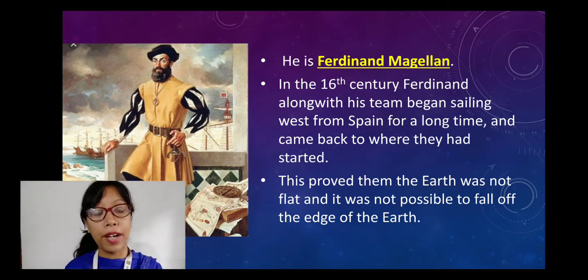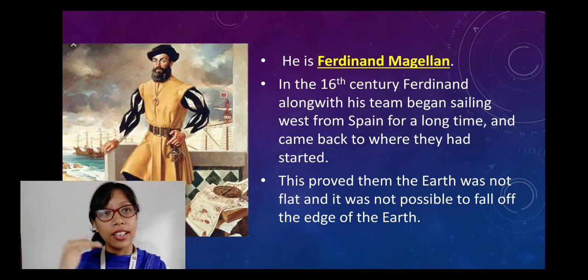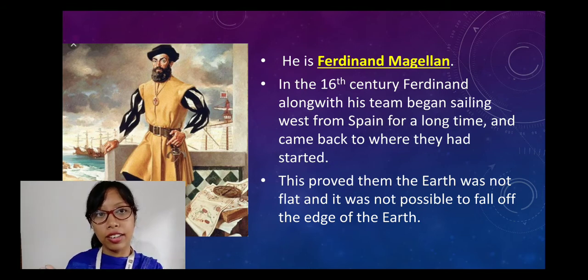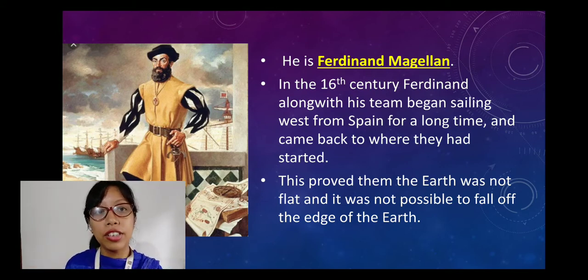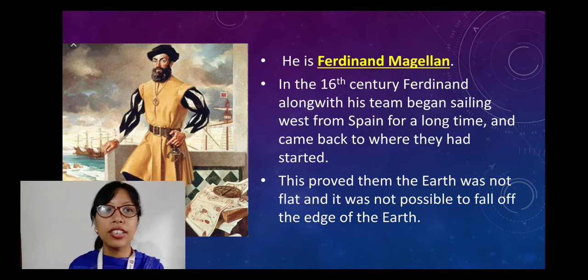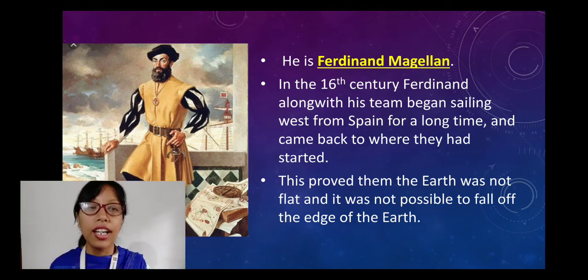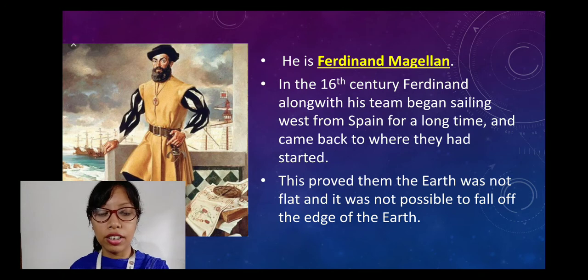But to their surprise, they came back as they were sailing for a very long time. They came back to the exact place from where they had started. This whole journey proved that the earth was not flat but round. So this was some kind of evidence they got from sailing for a long time.